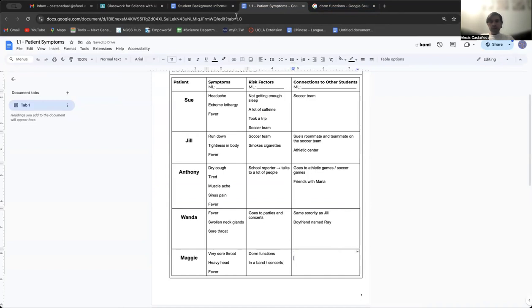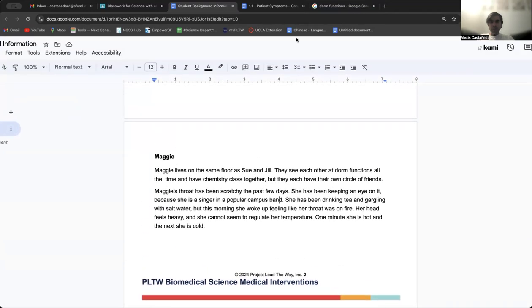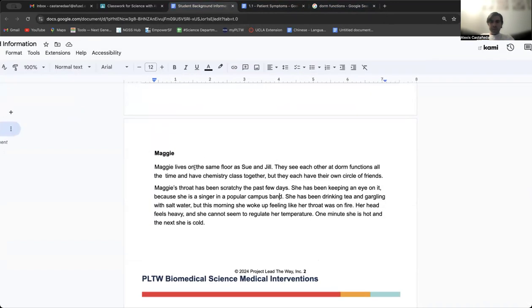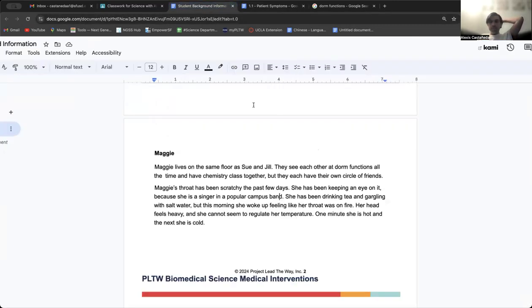Okay. What are her connections to other students? Well, we know that she lives on the same floor as Sue and Jill. What else? Let's see. It says they see each other at dorm functions and have chemistry class together. So we can put dorm functions and chemistry class together. Those are some connections between them.